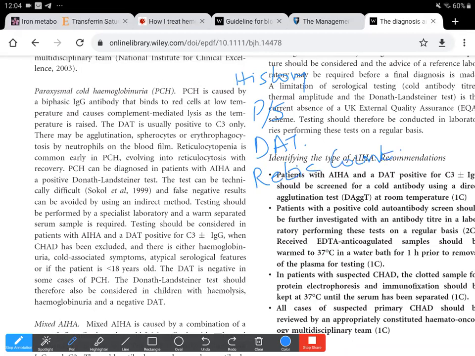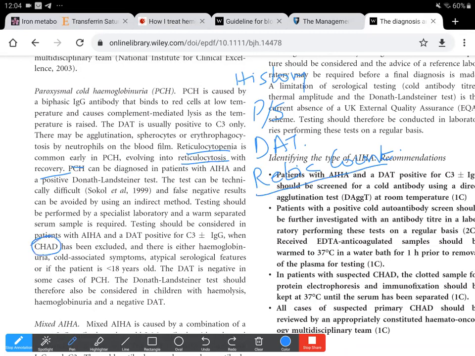That is reticulocytopenia in the early phase, and with the recovery there is reticulocytosis. Even after this test we need to first rule out chronic cold hemagglutinin syndrome.